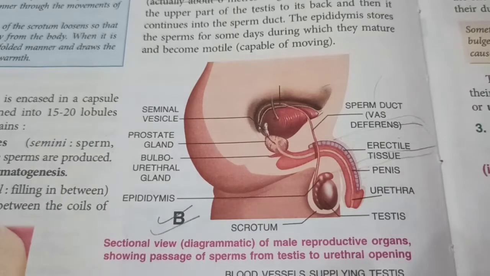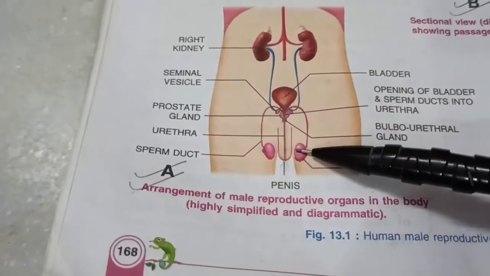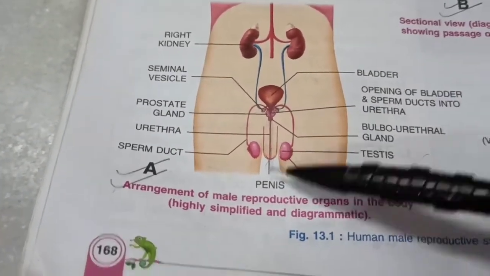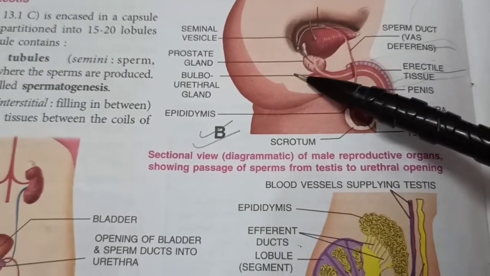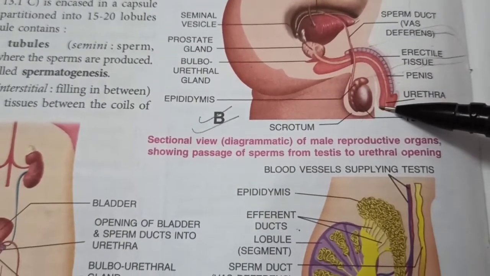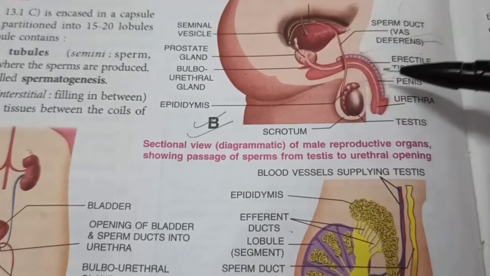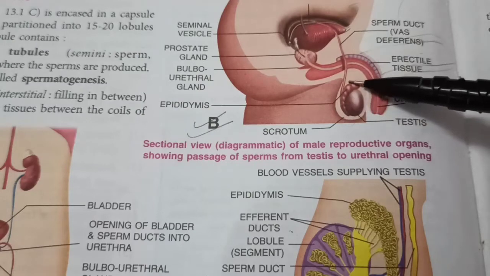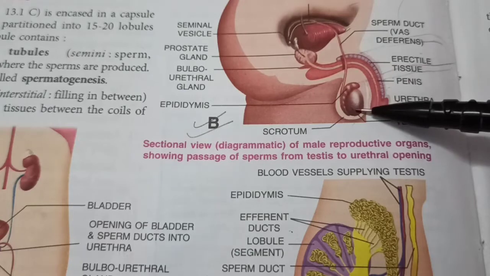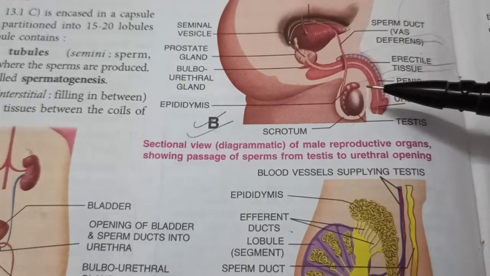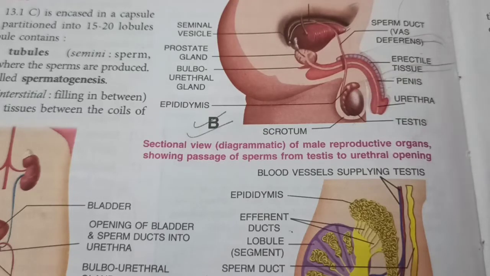More about it shortly. Now, a question arises: why do these testes hang outside the body in these bag-like structures called the scrotum? It's a scrotal sac. Why isn't it inside the body like the ovary is in the females? Well, the body temperature is 37 degrees Celsius, which is quite high, and it won't permit the maturation of sperms. So, because the testis is outside the body, the temperature now is a couple of degrees Celsius less. So 35 degrees Celsius is appropriate for the sperms to mature. And that is why very tight undergarments should not be worn.